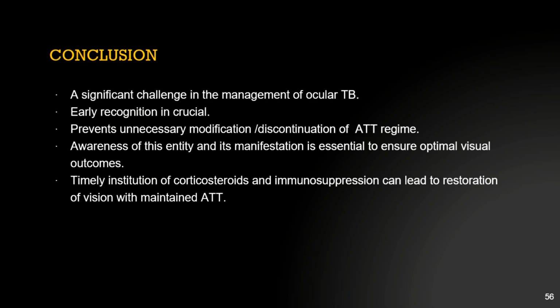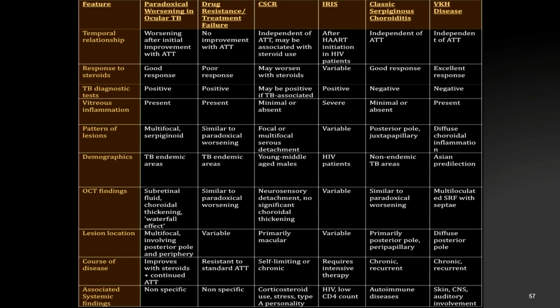So in conclusion, this is a significant challenge in the management of ocular TB. Early recognition is crucial, as it prevents unnecessary modification or discontinuation of the ATT regimen. Awareness of this entity and its manifestations is essential to ensure the optimal visual outcome. Timely institution of corticosteroids and immunosuppression can lead to restoration of vision with maintained ATT. These are the references.